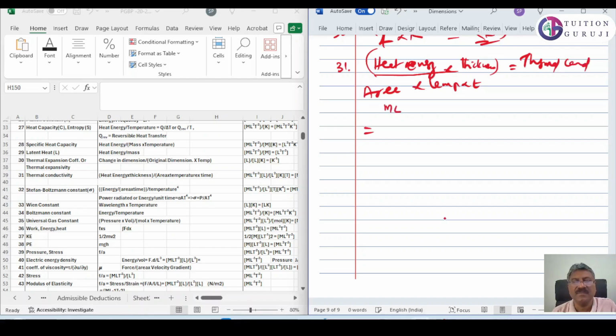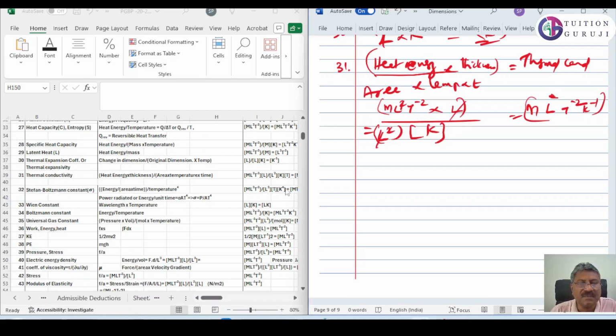So energy means m L square t raised to minus 2, thickness again L, divided by area, which is L square, then temperature is K. So this one will get cancelled. What we will get is m L square and 1 L here. This L and 1 will get cancelled. Only 1 L is there. m L t raised to minus 2 K raised to minus 1.